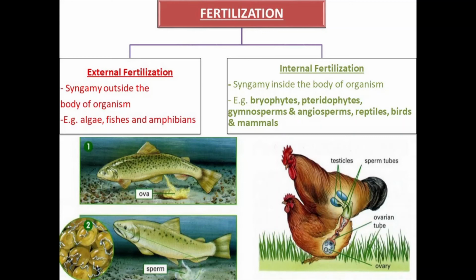The third event in sexual reproduction is the post-fertilization event. That involves, number one, zygote formation and second, embryo formation. Coming to the first, the zygote. As you know, the zygote is always 2n. If the fertilization is external, the zygote is formed outside the body of an organism. And if the fertilization is internal, the zygote is formed inside the body of the organism.